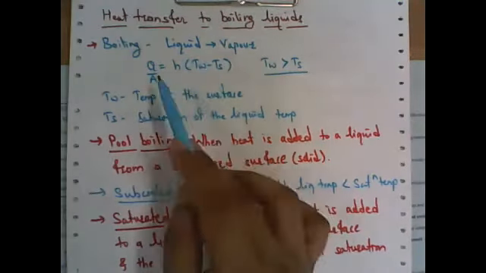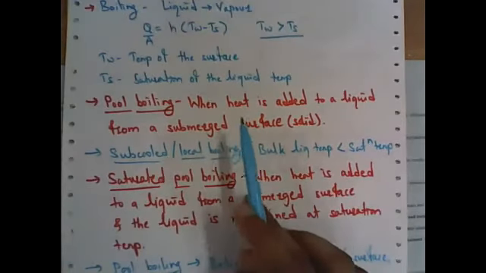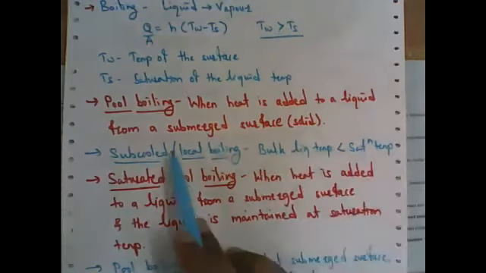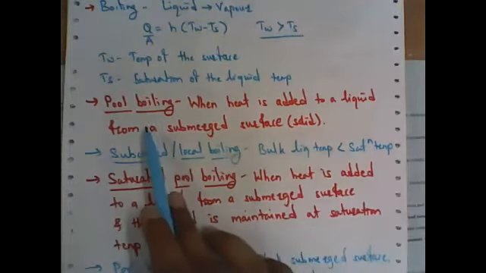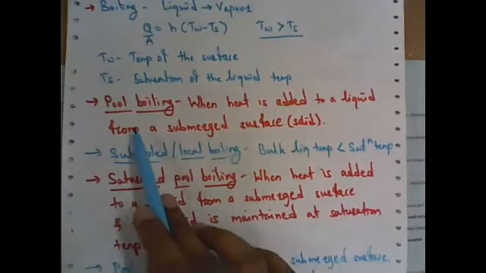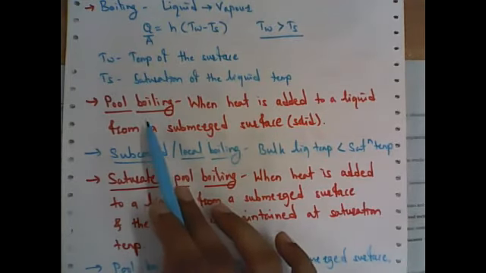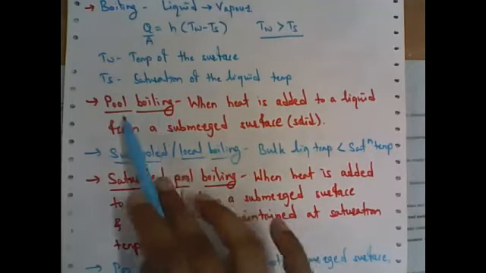And when this boiling takes place in a pool, then it is called pool boiling. So normally it is defined as: when heat is added to a liquid from a submerged surface, that is nothing but the solid, then it is called pool boiling. Normally we know about the swimming pool. So the same word is used here for the boiling definition. When the boiling is taking place in a pool, then it is called pool boiling.